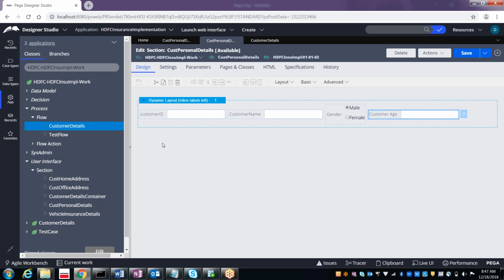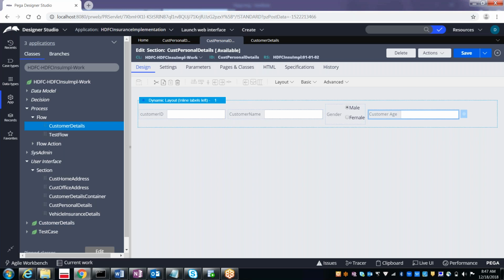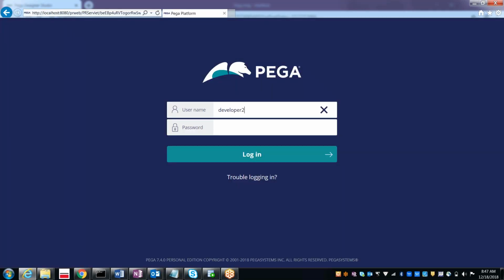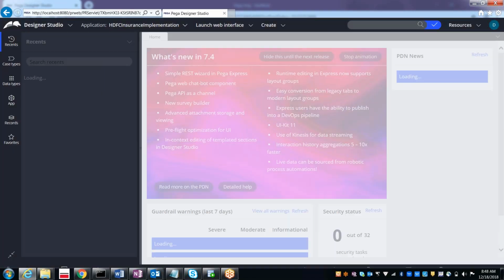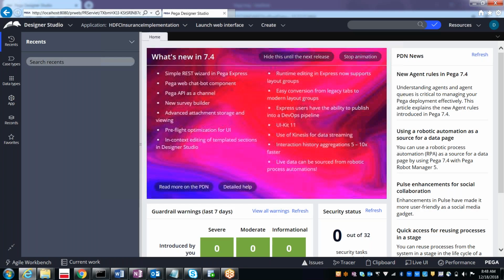So here through Chrome, I have logged in as developer 1. Now through Internet Explorer, let me log in as developer 2. Okay, so now this is developer 2.